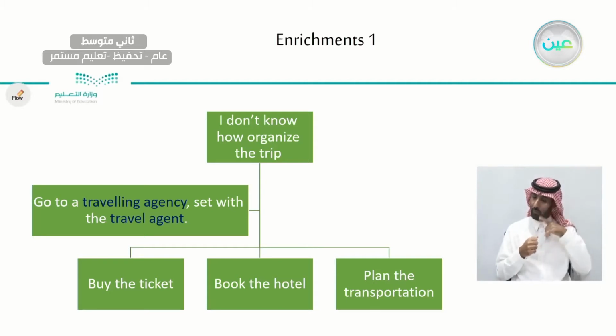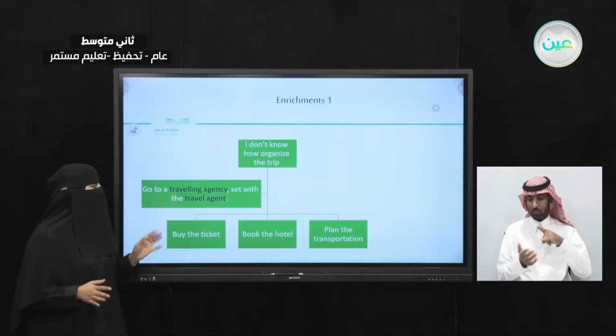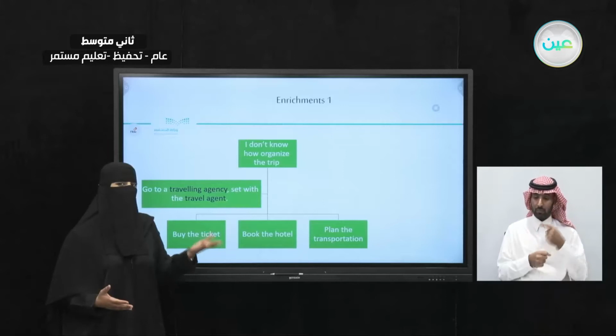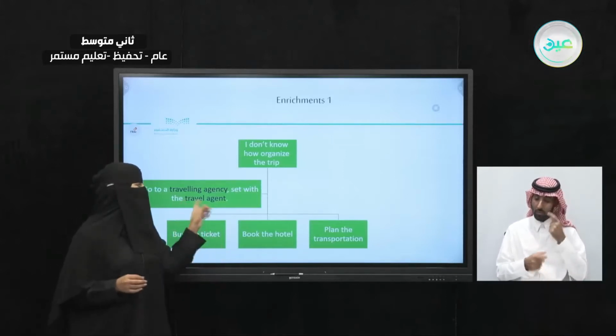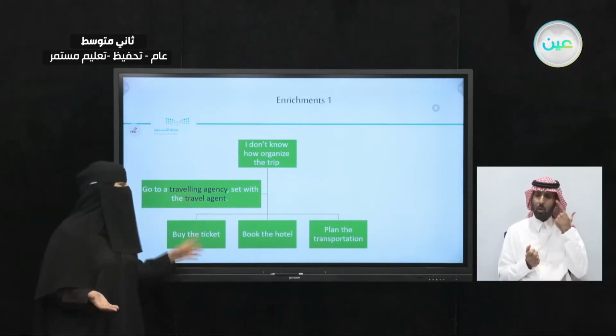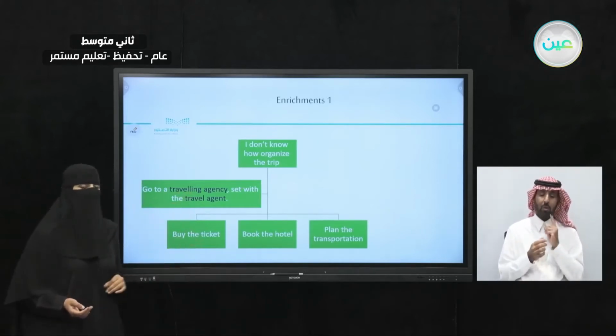You can go to a traveling agency. A traveling agency is a place, right? We talked about it in Unit 3. A traveling agency. And you can sit with the travel agent. The travel agent is the name of a job. So, the travel agent, where does he work? The travel agent works in the travel agency. If you don't know how to plan your trip, you can sit with the travel agent and the travel agent will do these 3 steps for you.